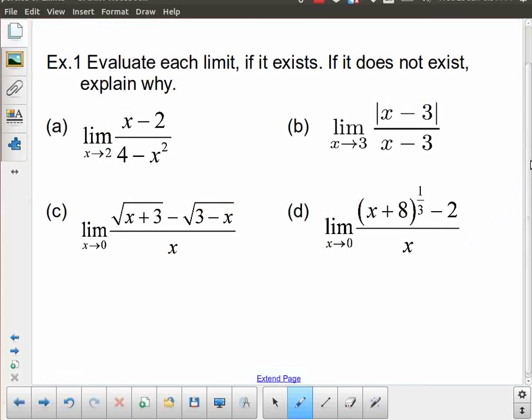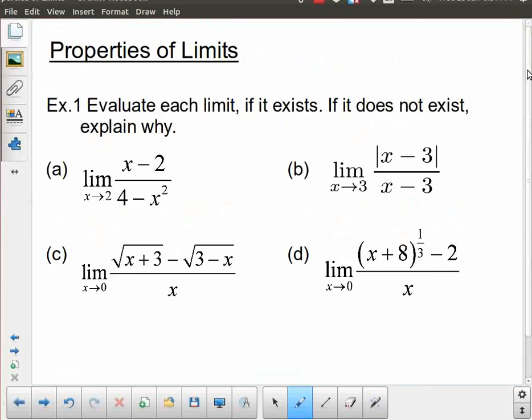Okay, so what we're going to do now is look at how we can evaluate these various limits, and we're going to use different techniques for each one of them. That's not to say you couldn't get examples that require multiple techniques to be used at different phases of the limit, but these examples are pretty much going to focus on one technique each.